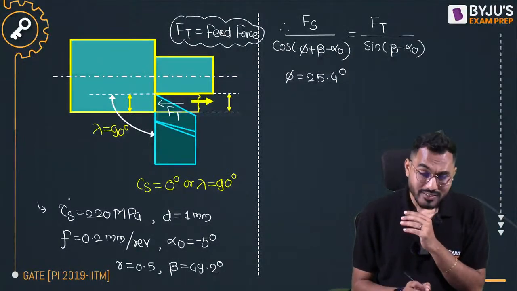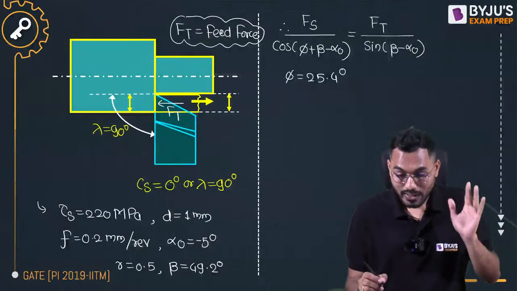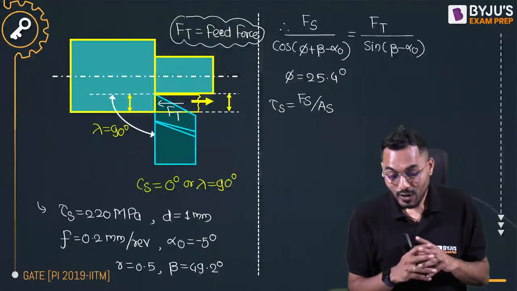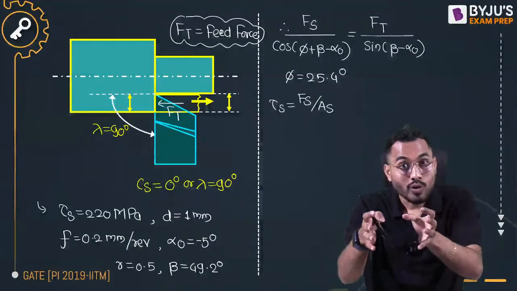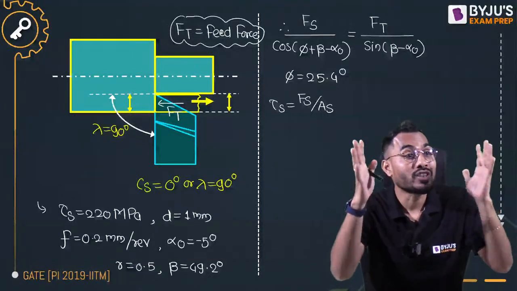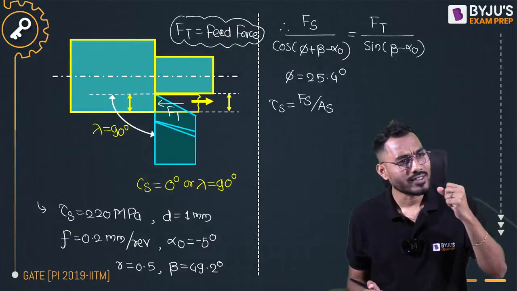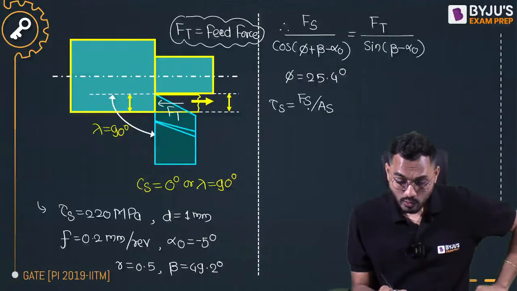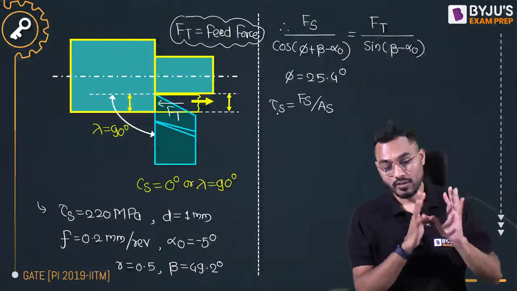So if my shear stress is given, can I say the shear force can be calculated? Shear stress is exactly equal to shear force Fs divided by shear area, and shear area we have already discussed how to calculate. We are interested in calculating the thrust force, so there is only one way: the thrust force has to be compared to the shear force with the help of the Merchant circle diagram. Shear force and thrust force, can we get? Yes, that's exactly the same story. Now if I want to calculate the shear force, we have to calculate the shear area, and shear area multiplied by shear stress will give the shear force.